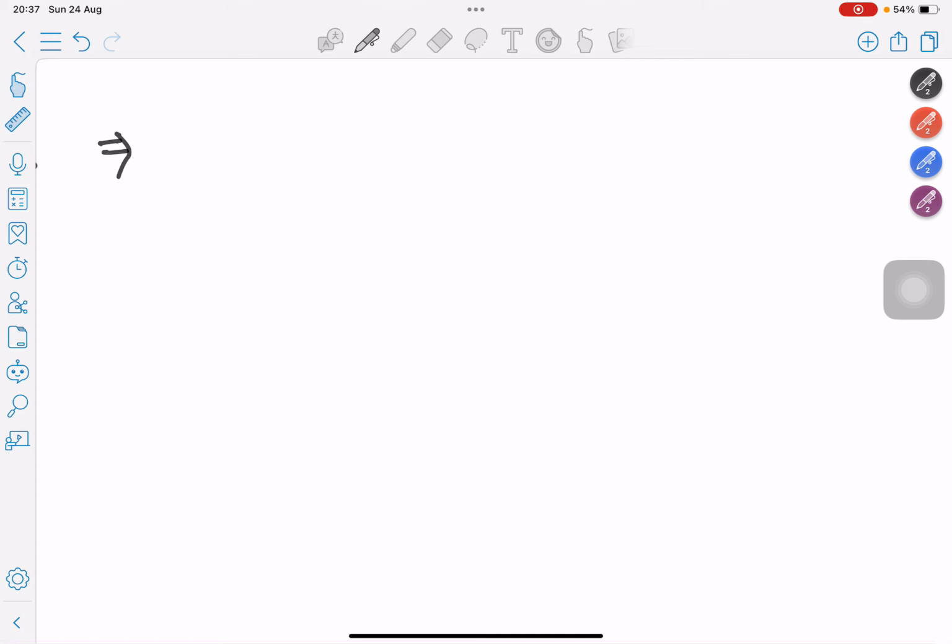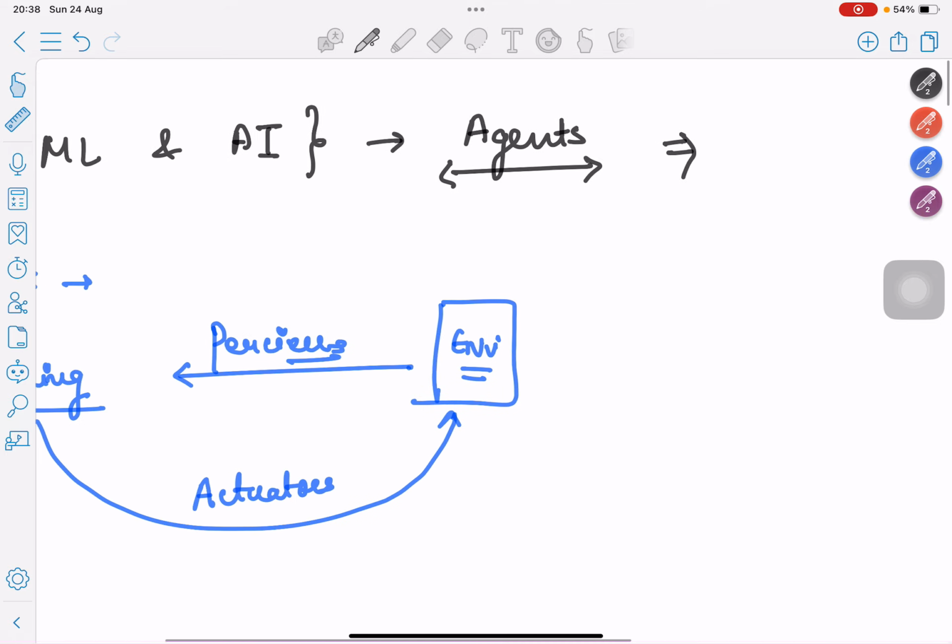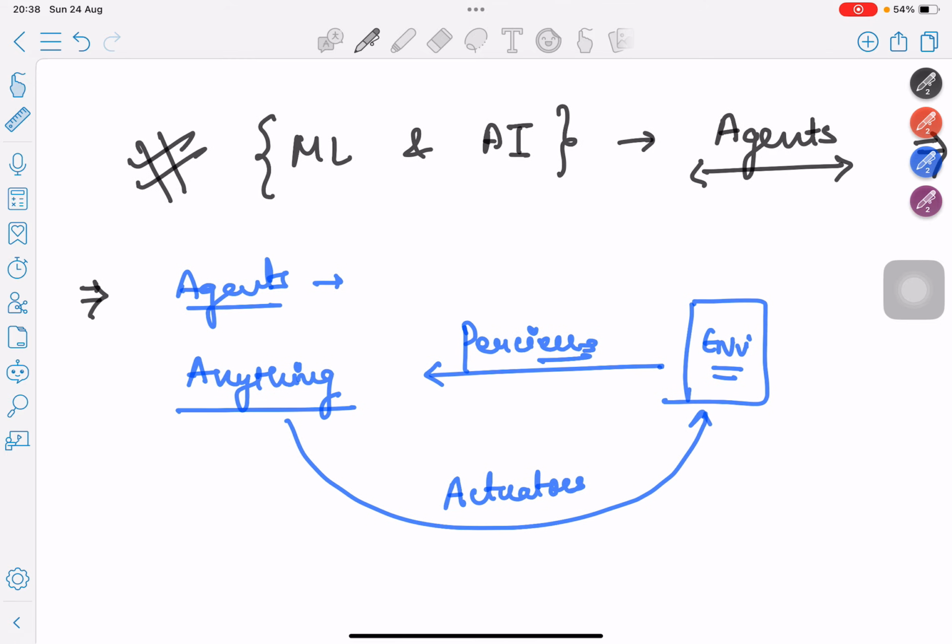Hello everyone. I think this is the first introductory video, and today we are going to learn about the biggest buzzword in the field of machine learning and AI: agentic AI systems, or let's simply call them intelligent agents. So let's start with that. What actually are agents? How do we define them? How does an agent function, in which scenarios can an agent fail, in which scenarios do agents do their work flawlessly, and how can we fine-tune those agents?